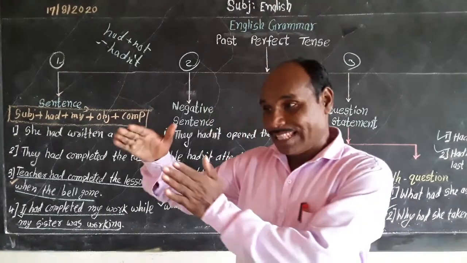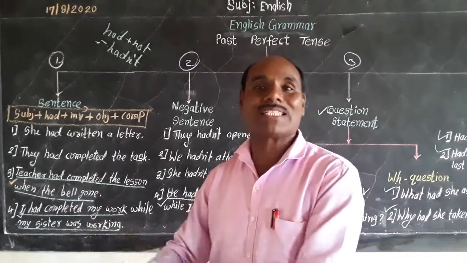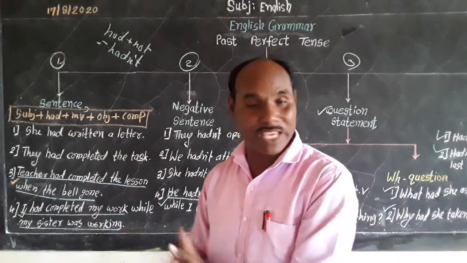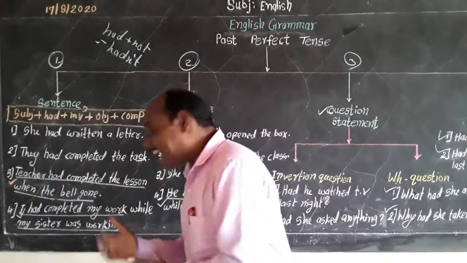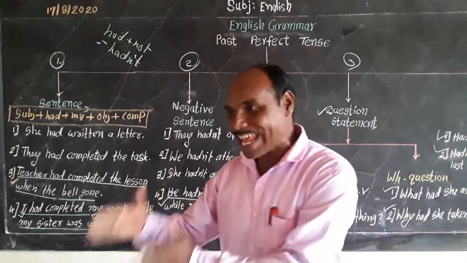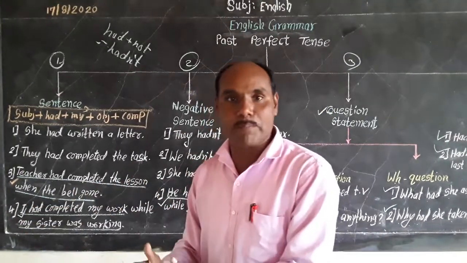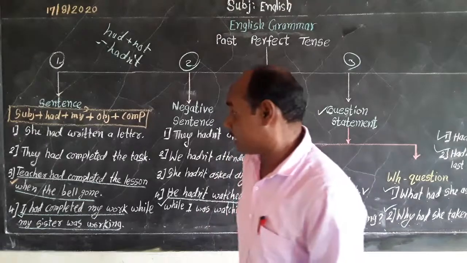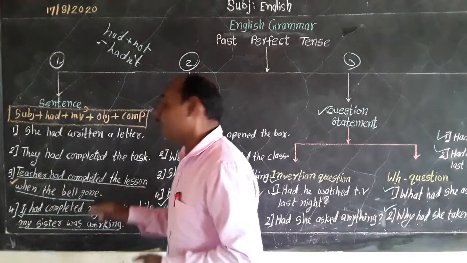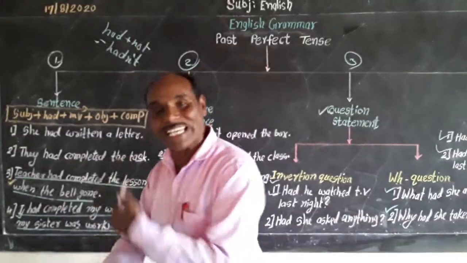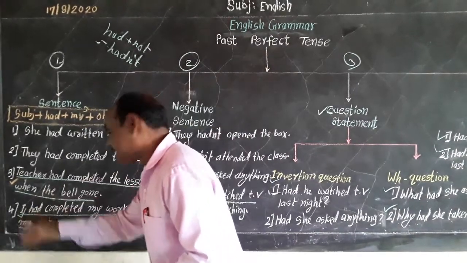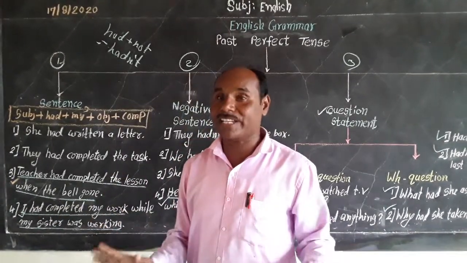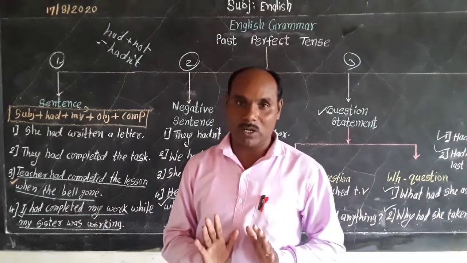That means the action of the lesson started in the past. Another aspect of the sentence is that when the first action is completed, another action takes place. Let us see. The teacher had completed the lesson. That means the first action of teaching is completed, then the second action immediately started, that was the bell. Here the lesson was completed and then the bell rang.